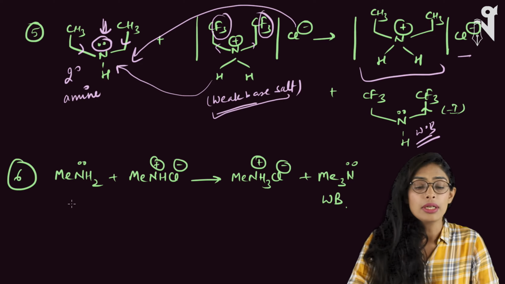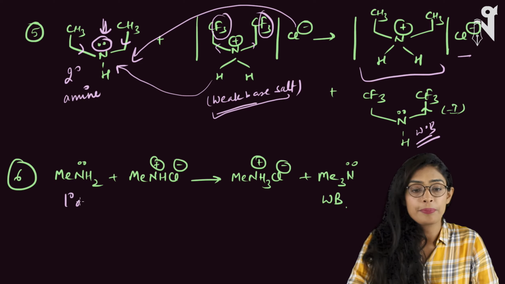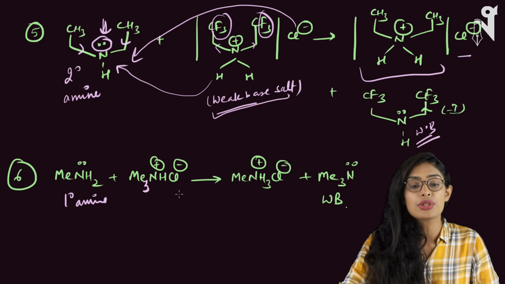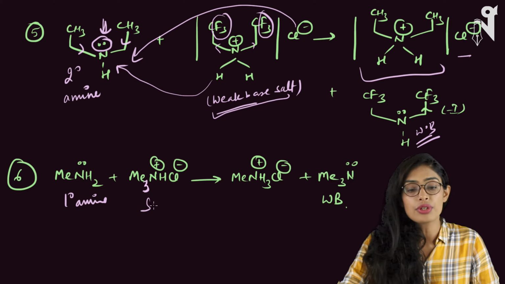Look at the next compound. This is my primary amine and this is my tertiary amine. I think I have made a mistake. I have not written 3 over here. This is my tertiary amine. So this is your salt of tertiary amine.